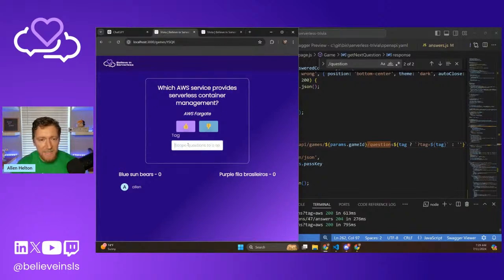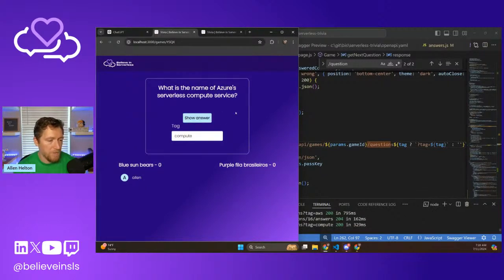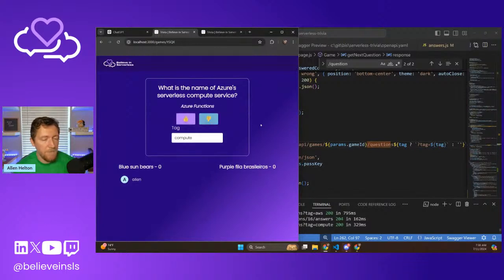Let's look at what's another tag that we should use. So we try to see if compute's one. See if I have any questions for compute. Yeah, cool. And because we didn't say AWS anymore, now it says Azure, but it's doing that. I should know this. Is that just Azure Functions? Yeah, cool. Okay.